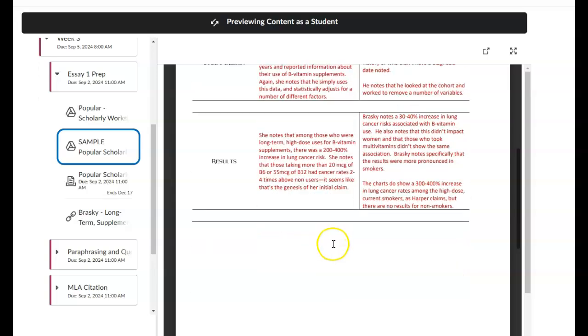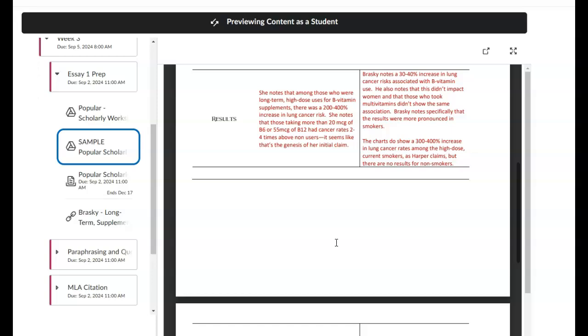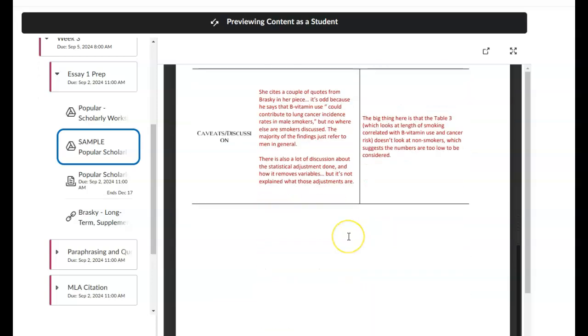Okay? Results, again, do we see difference in the results? And then, the caveats and discussion section is just a place for you guys to really start taking notes where you start identifying the differences. This is sort of what they say. This is how this piece differs, okay? If our goal is to figure out, is the popular article right? Okay, all those differences should be about where the popular article is different from what the scholarly study actually says.